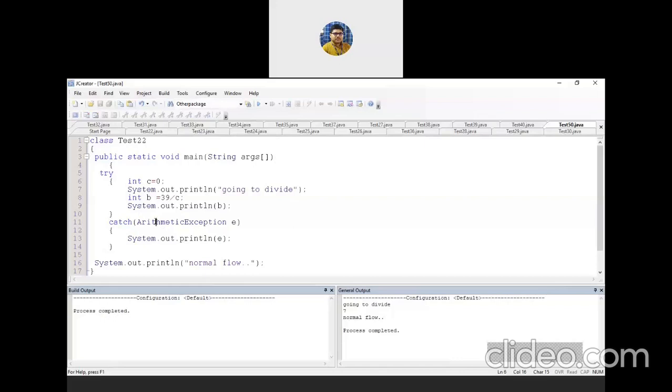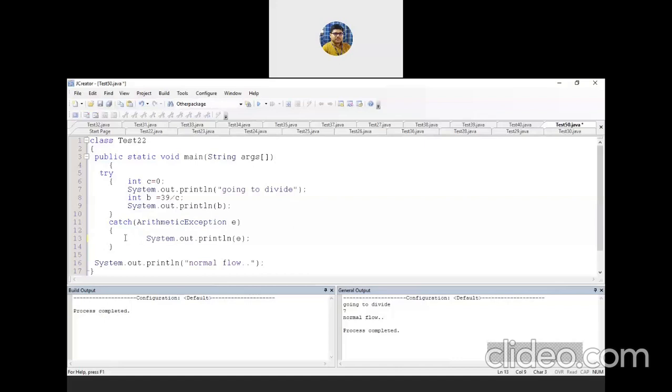That's why in the catch block, as a parameter, you have to take a reference E. It's a reference name. Which type? Arithmetic exception type. What is arithmetic exception? It is nothing but a class, and it is a subclass of the exception class. Fine. So it throws an exception that will be handled in this line, and this is the exception handling code.